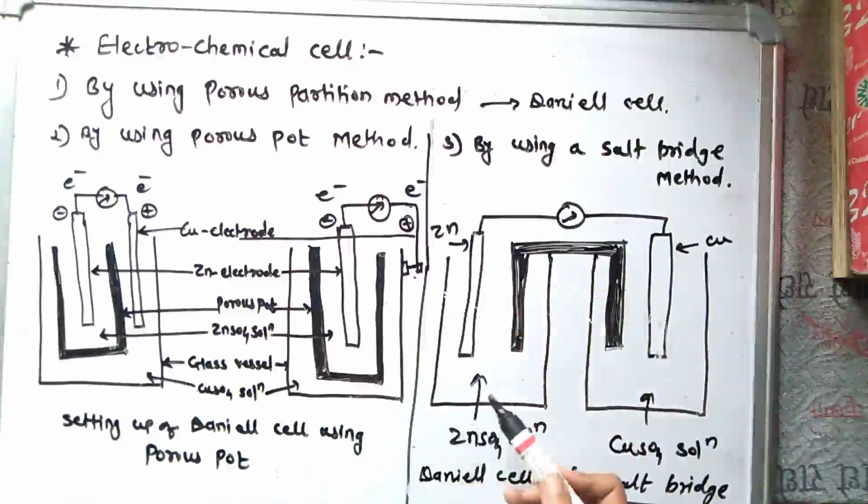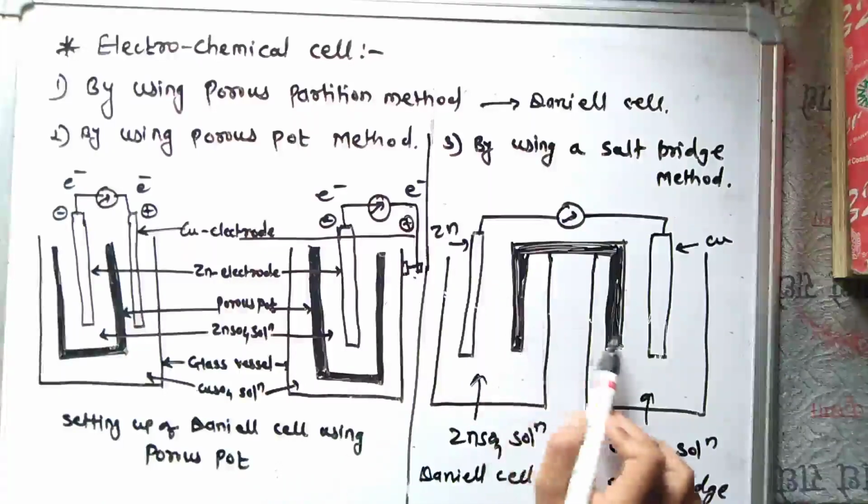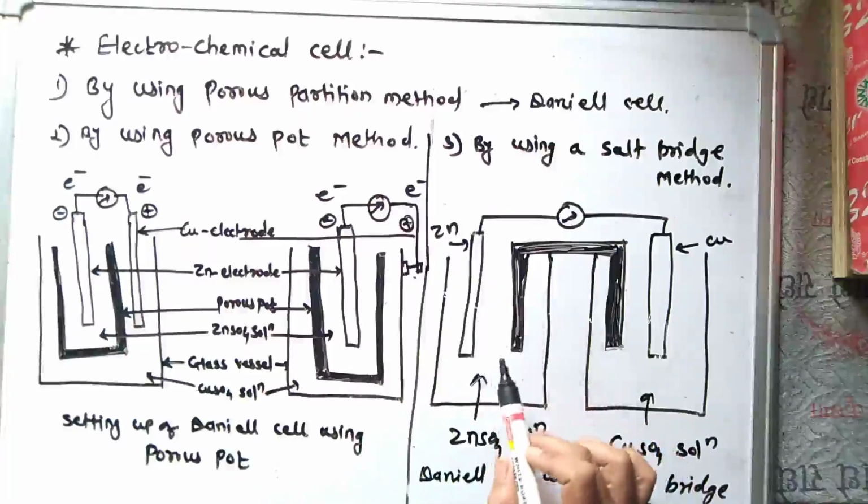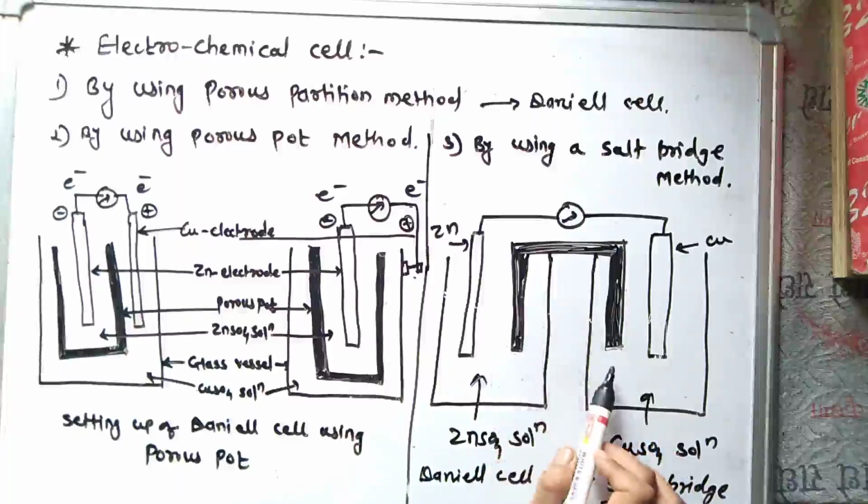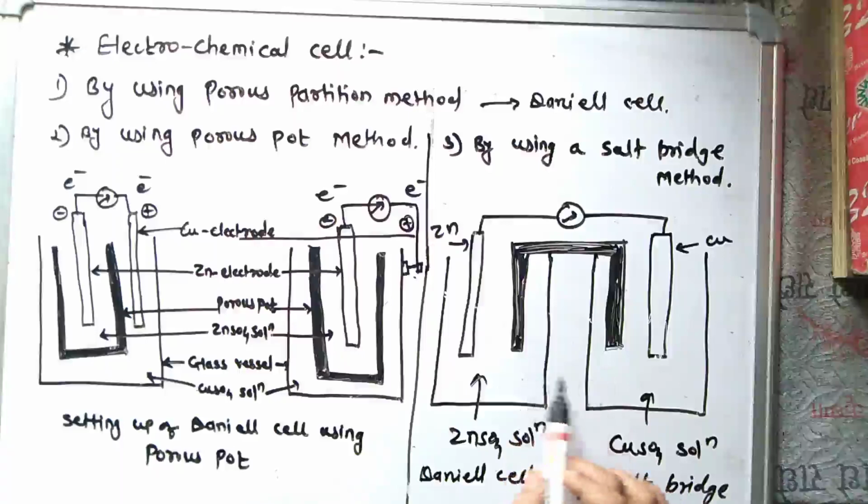Let me see some functions of this salt bridge. The first function is that it connects the two half cells internally. The second function is that it avoids diffusion of solution between the two half cells. Another function is that it maintains electrical contact between the solutions by means of ionic conductance. Another function is that it compensates the accumulation of positive and negative charge in the half cells, that is, it helps to maintain electrical neutrality in the two electrolytes.